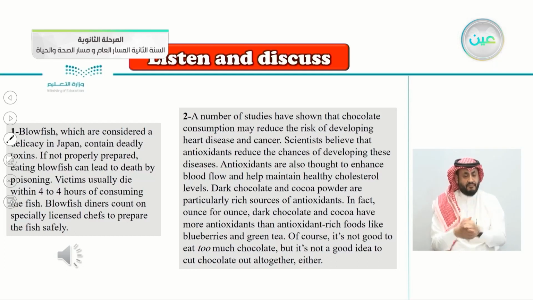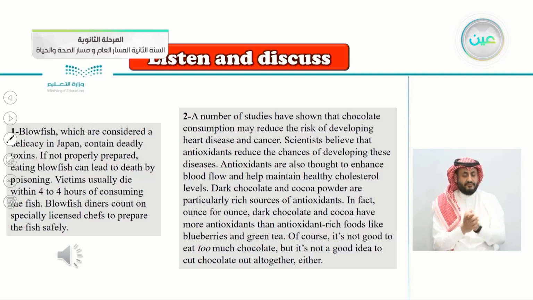Blowfish diners count on specially licensed chefs to prepare the fish safely. 2. A number of studies have shown that chocolate consumption may reduce the risk of developing heart disease and cancer. Scientists believe that antioxidants reduce the chances of developing these diseases.